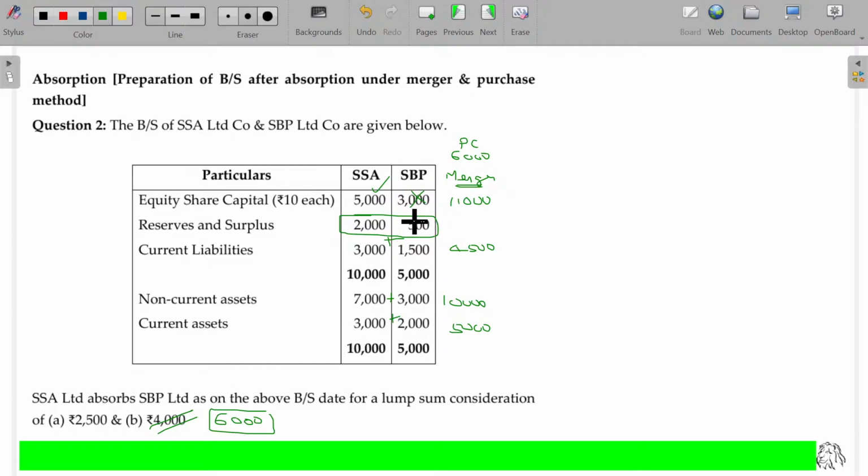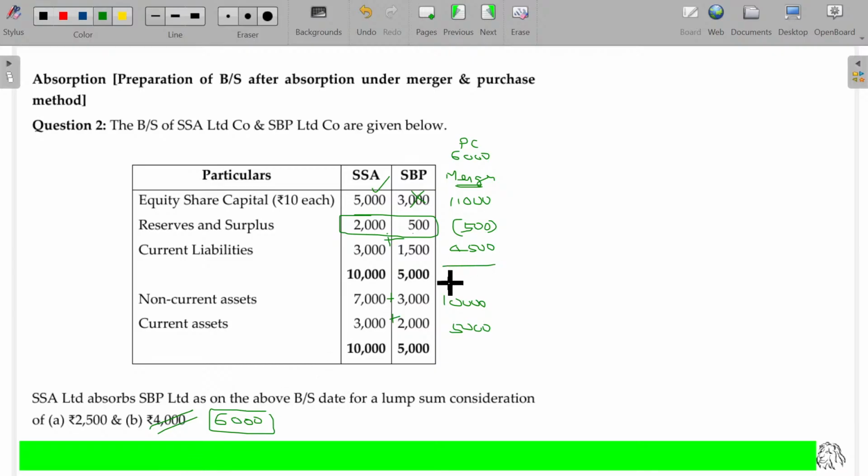But we are paying 6,000 rupees for the equity shareholders instead of 3,000. You are paying 3,000 excess. The excess payment to the equity shareholders being a loss will be adjusted in the reserves and surplus, but reserves and surplus is only 2,500. There is no sufficient balance. If you subtract the 3,000 from this 2,500, you will get 500 rupees negative. Show that as a negative value in reserves and surplus.